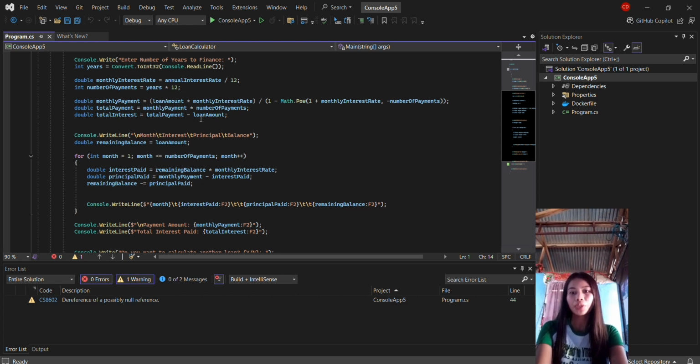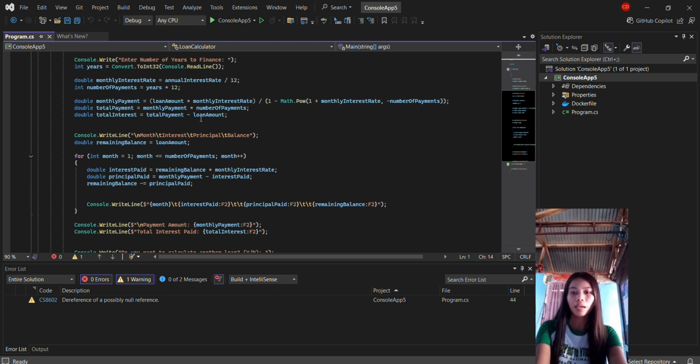Next, display the classification options for the user, since each classification has a different policy. So Console.Write asks to enter the classification. It prompts the user to enter the classification and converts the input into an integer.